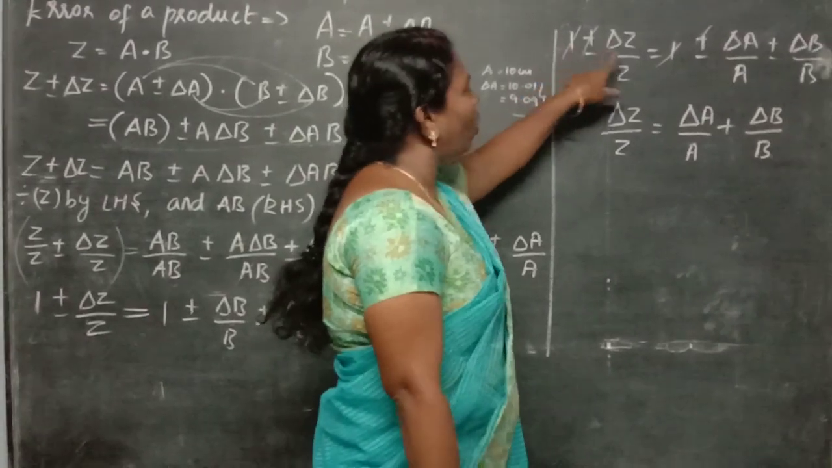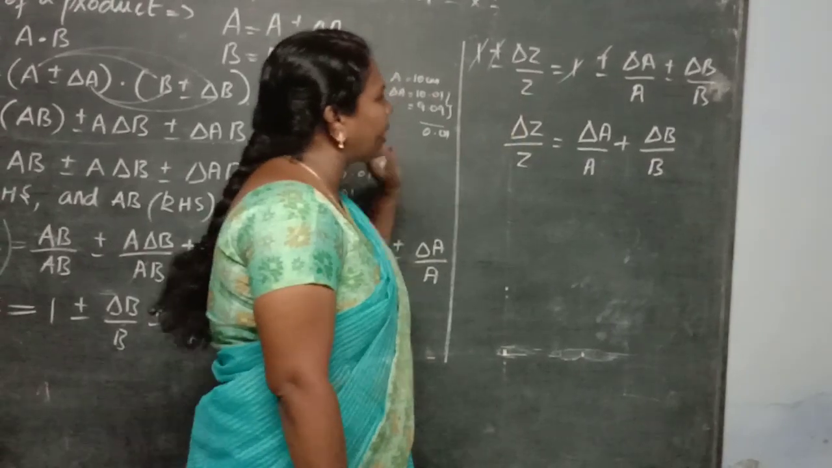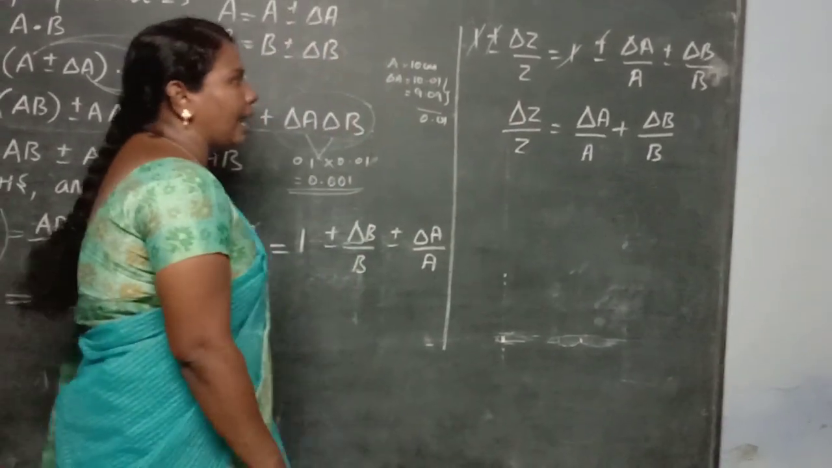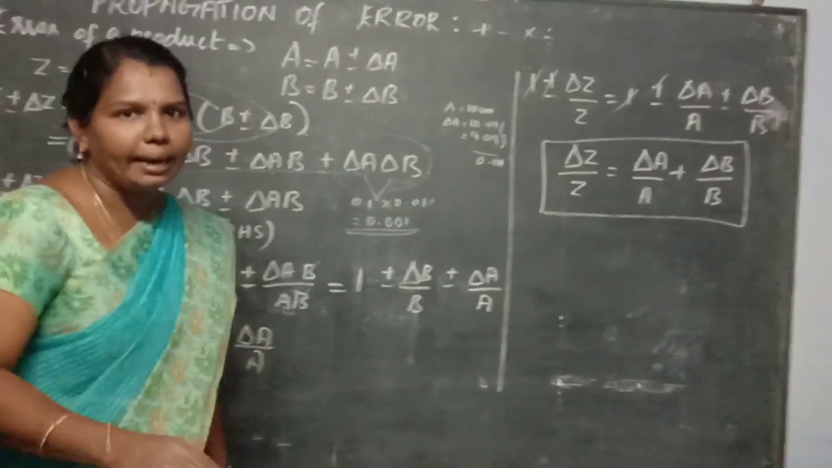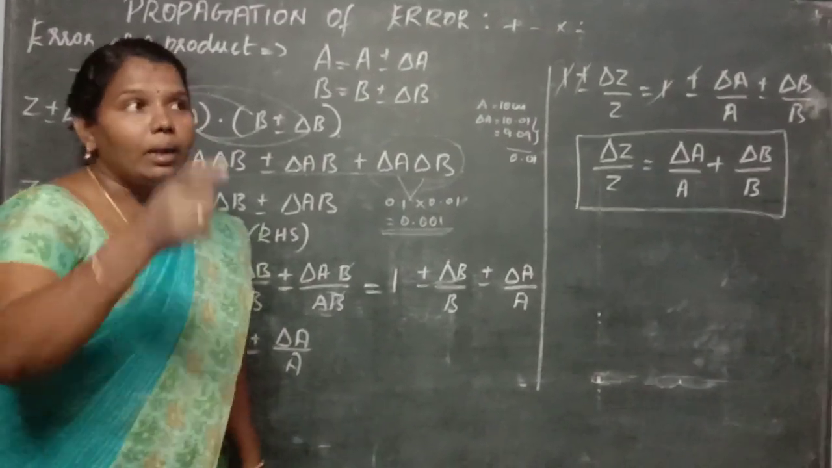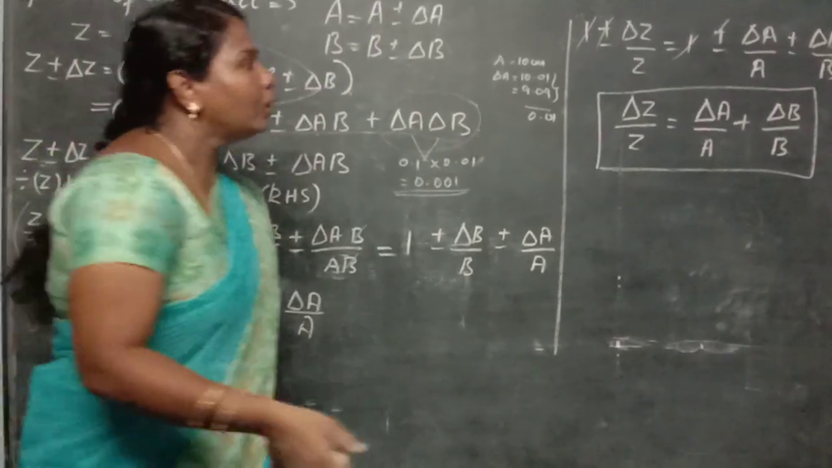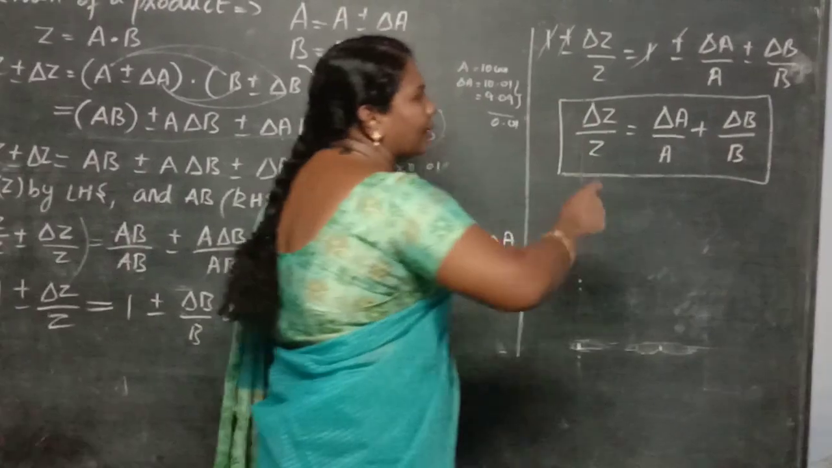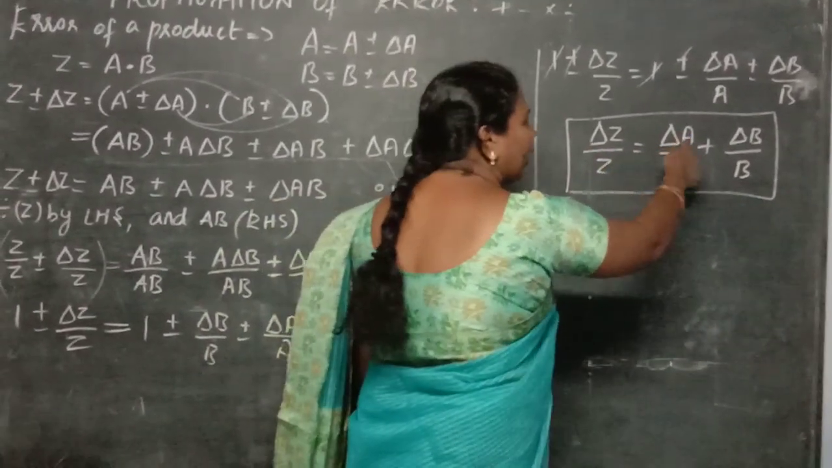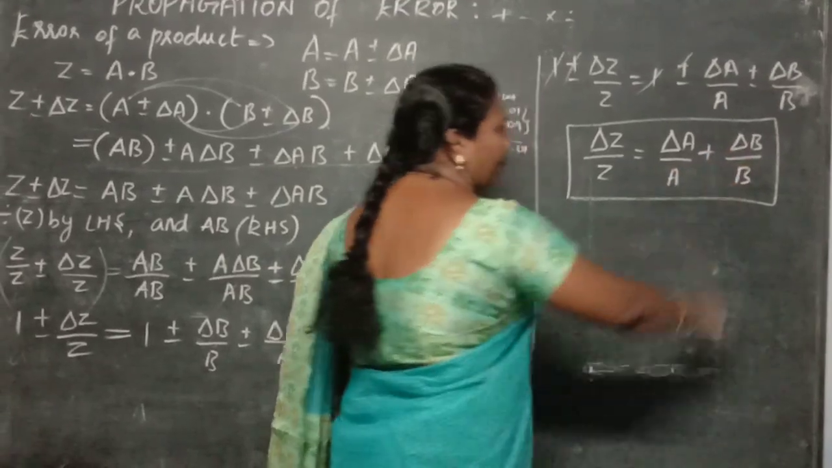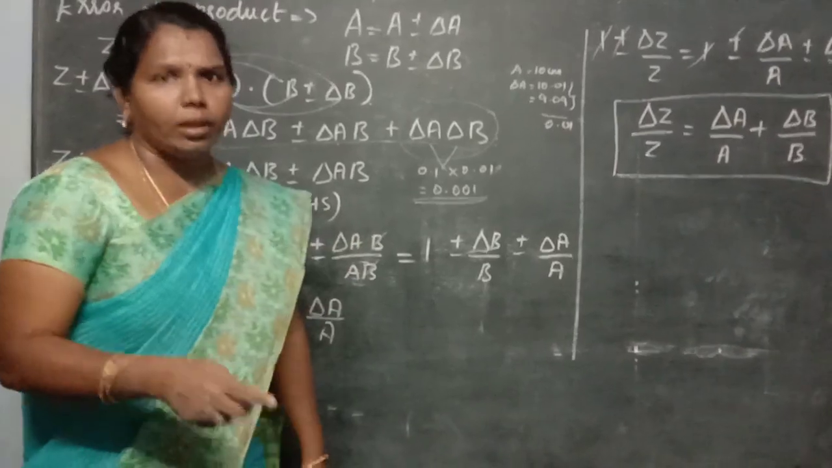Okay. So next, what are the common terms on the LHS and RHS? 1 plus or minus 1. So you should cancel the terms. Means what is the final answer? Delta Z divided by Z. This is the maximum possible relative error. Because what is called relative error? The absolute error divided by the absolute value. That is called relative error. So the maximum relative error delta Z divided by Z is equal to delta A by A plus delta B divided by B. Here delta A and delta B are the absolute errors and A, B are the true values.